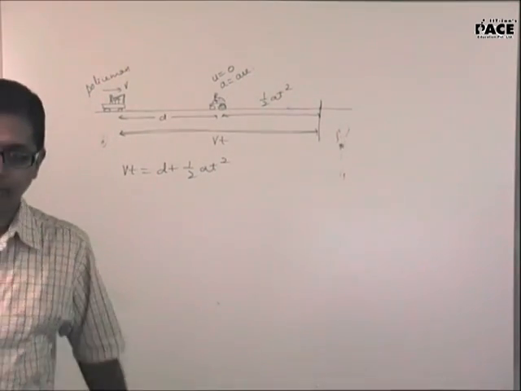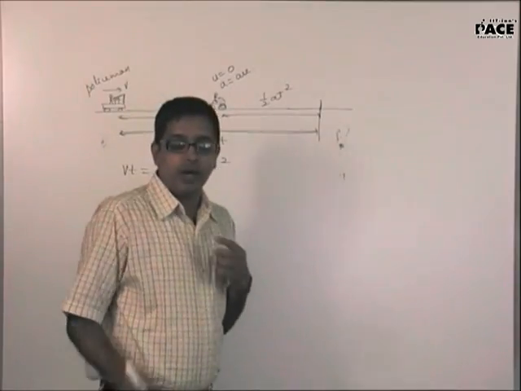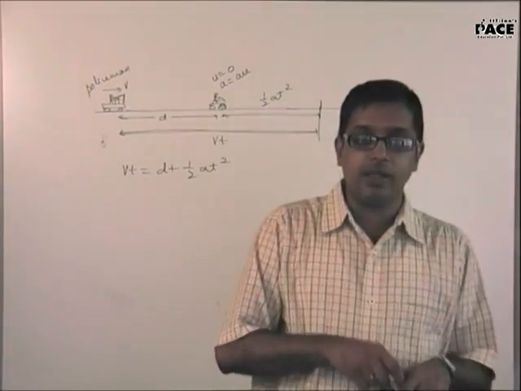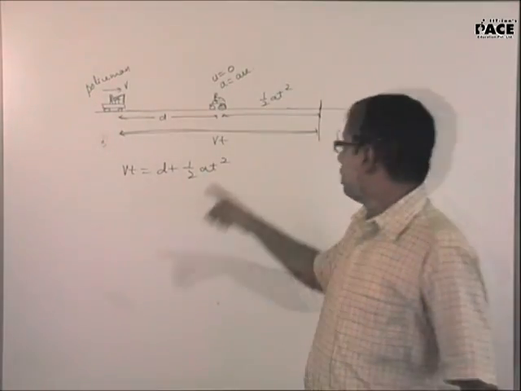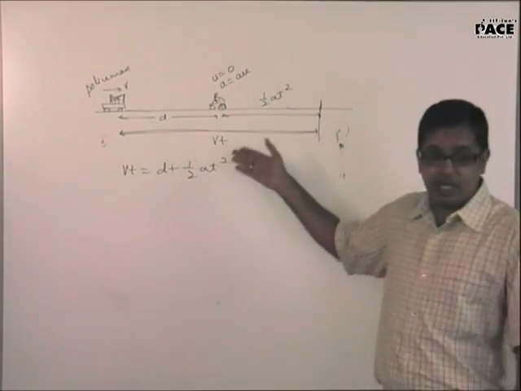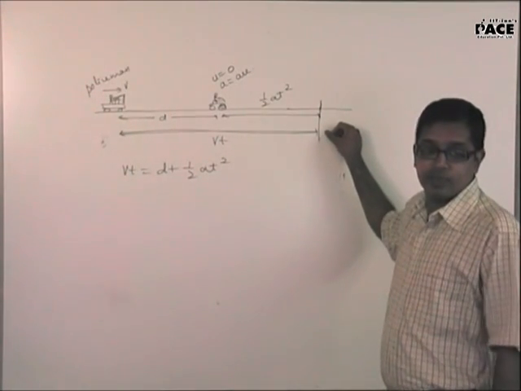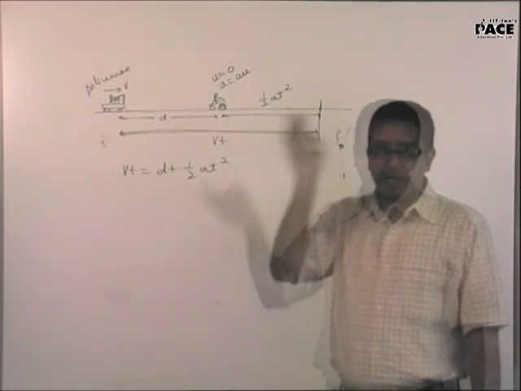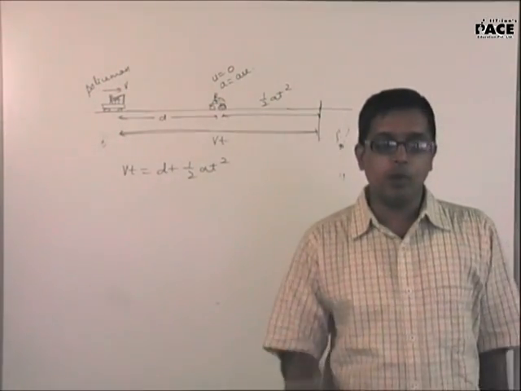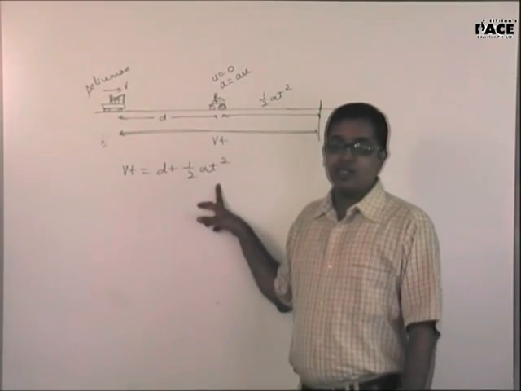Now, this is a quadratic equation in time t. Actually, in the question he is asking you, can the policeman catch the thief? How can you assume that the policeman catches the thief and put the equation? The equation which you put is for a situation where the policeman catches the thief. But then, what I am doing is finding out the equation for the policeman catching the thief, and I will verify if this is a proper value.